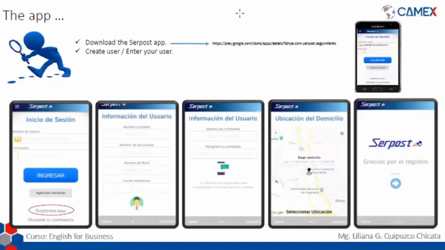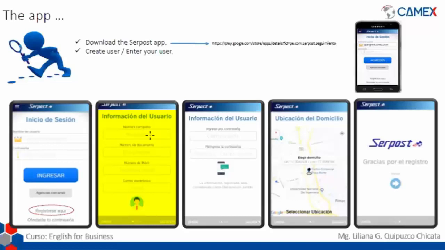Okay. So once we are able to download the app in the future, in a couple of weeks, we're going to see this option. This is the first screen, and we're going to click create user. Then after you click on create user, you will be asked to put your main information. You will put your complete name. If you have 2, 3, or 4 names, you have to put all your names and both of your last names.